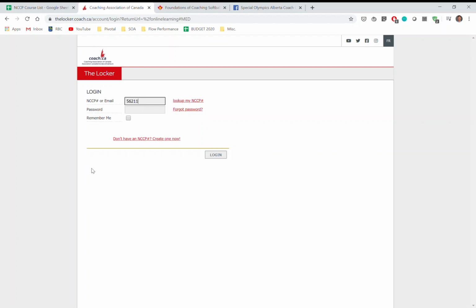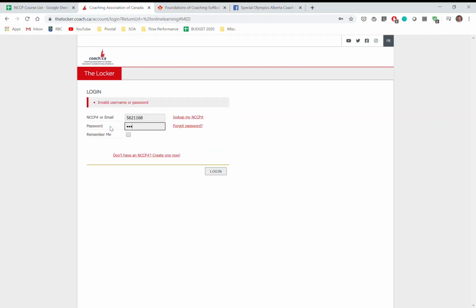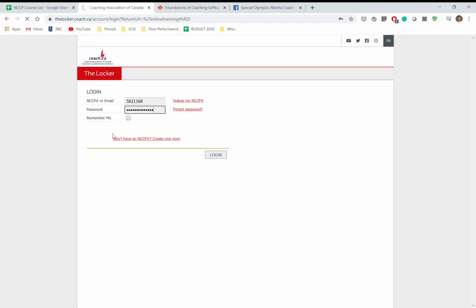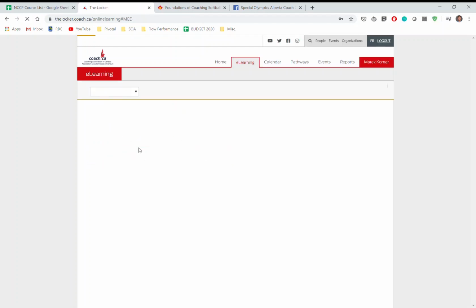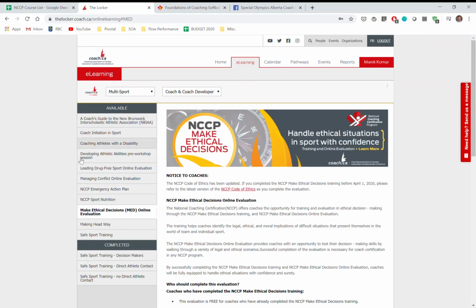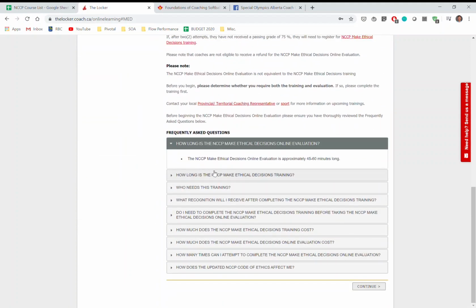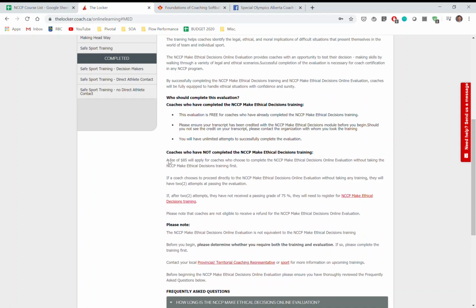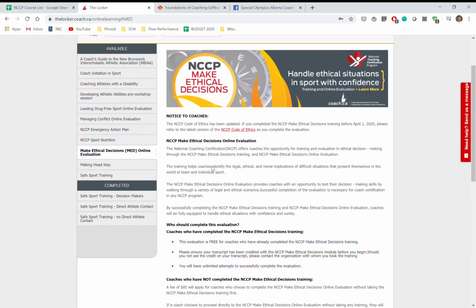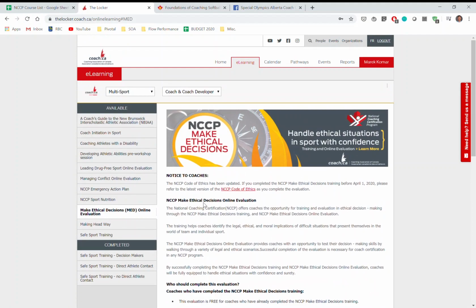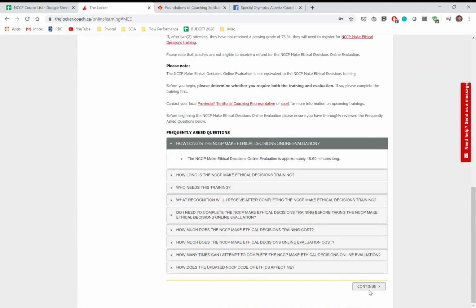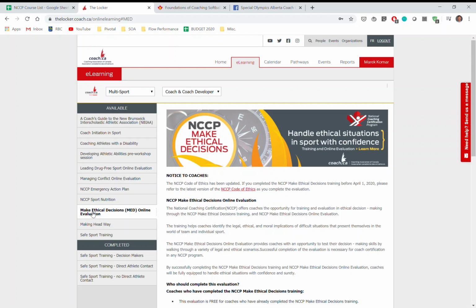If you want to log in here, from that link, that will directly take you to the e-learning tab, to Making Ethical Decisions. So you don't have to scramble through all these tabs. It will take you directly to Making Ethical Decisions, and this is where you can take that training. All the information is there, and again, there's that fee, but we will be reimbursed for that fee. Again, this is something that's required for coaches. So you follow through and then continue here, and that's a way to take the